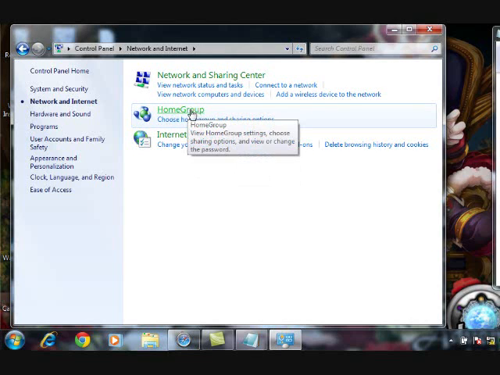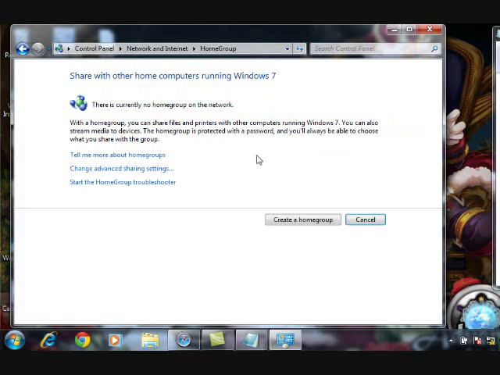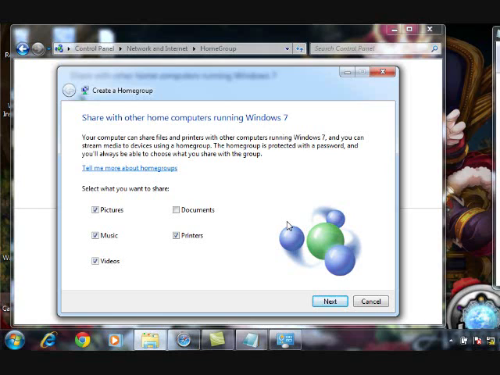Then click HomeGroup. After you click HomeGroup, please click create a group. Then you see share with other home computers running Windows 7. Ibig sabihin, kung ano i-check dyan, yun yung mga pwedeng maipasa dun sa kabilang PC. Ngayon, i-click ko yung document. I'm going to click documents, then click next.